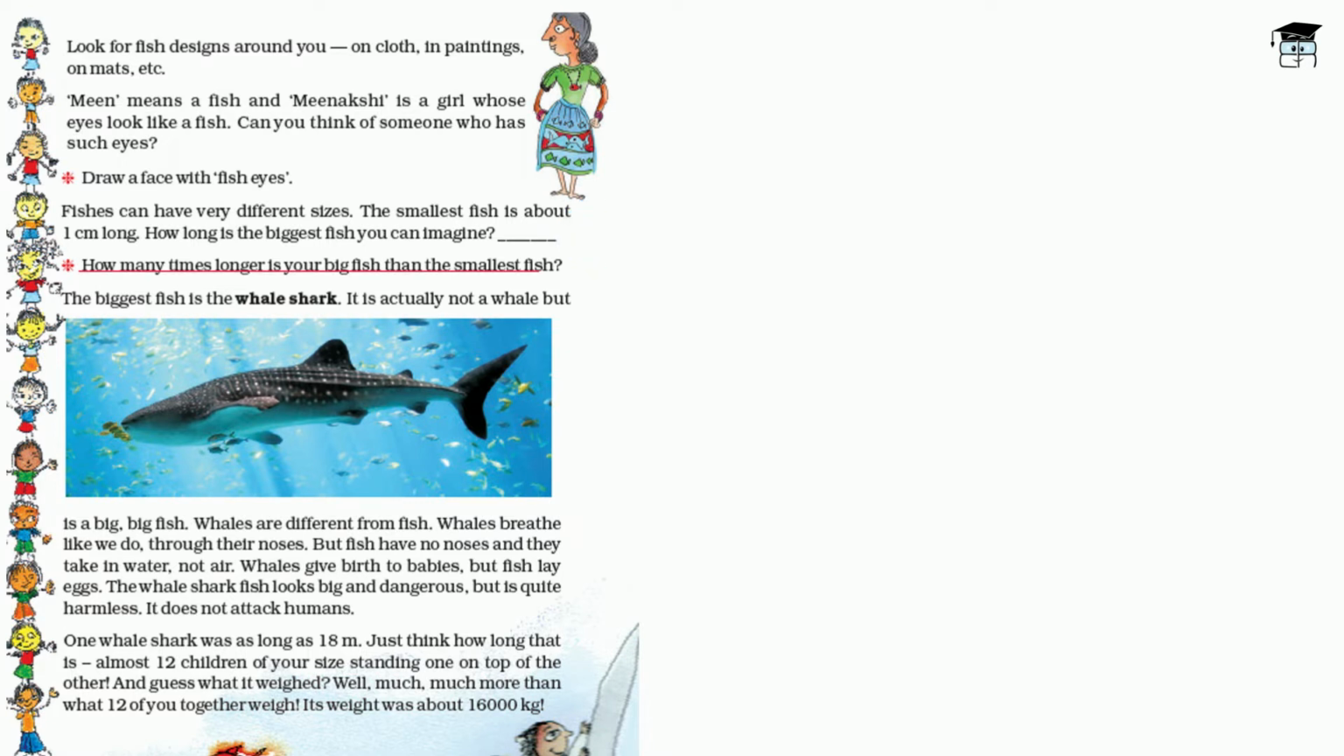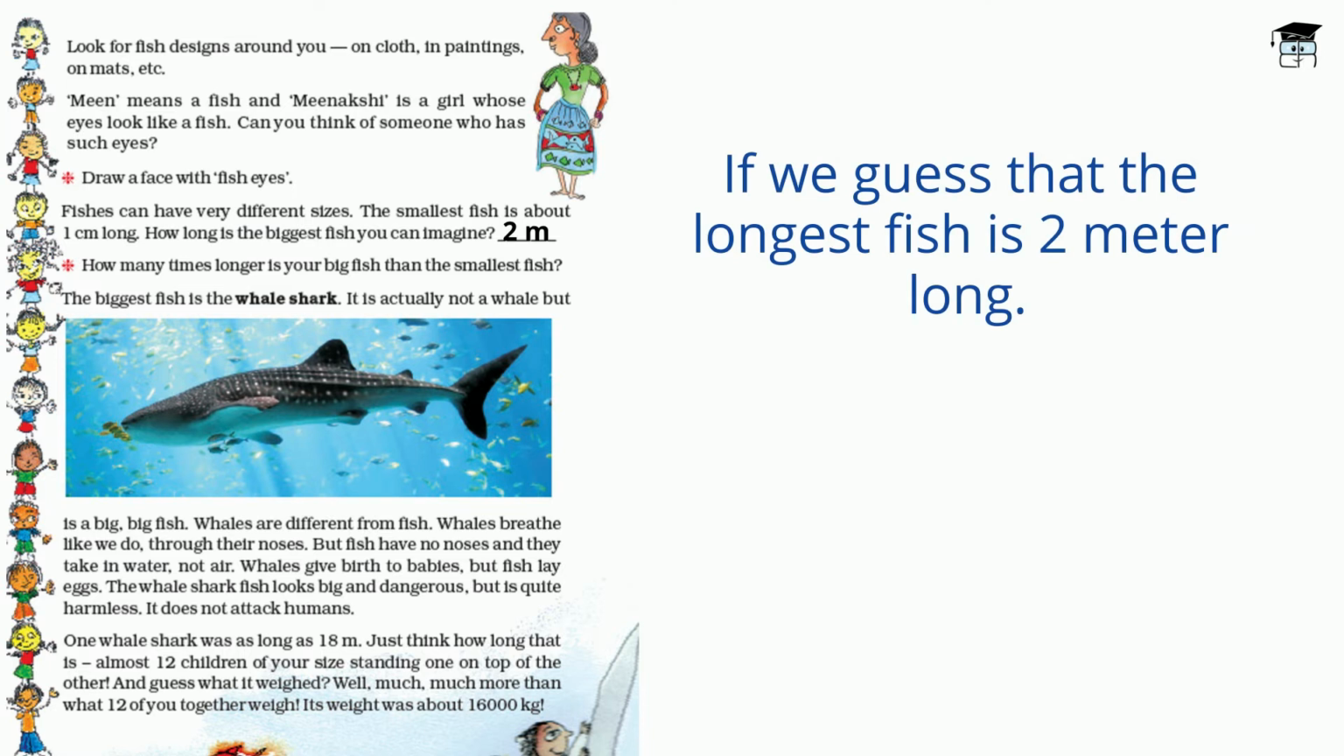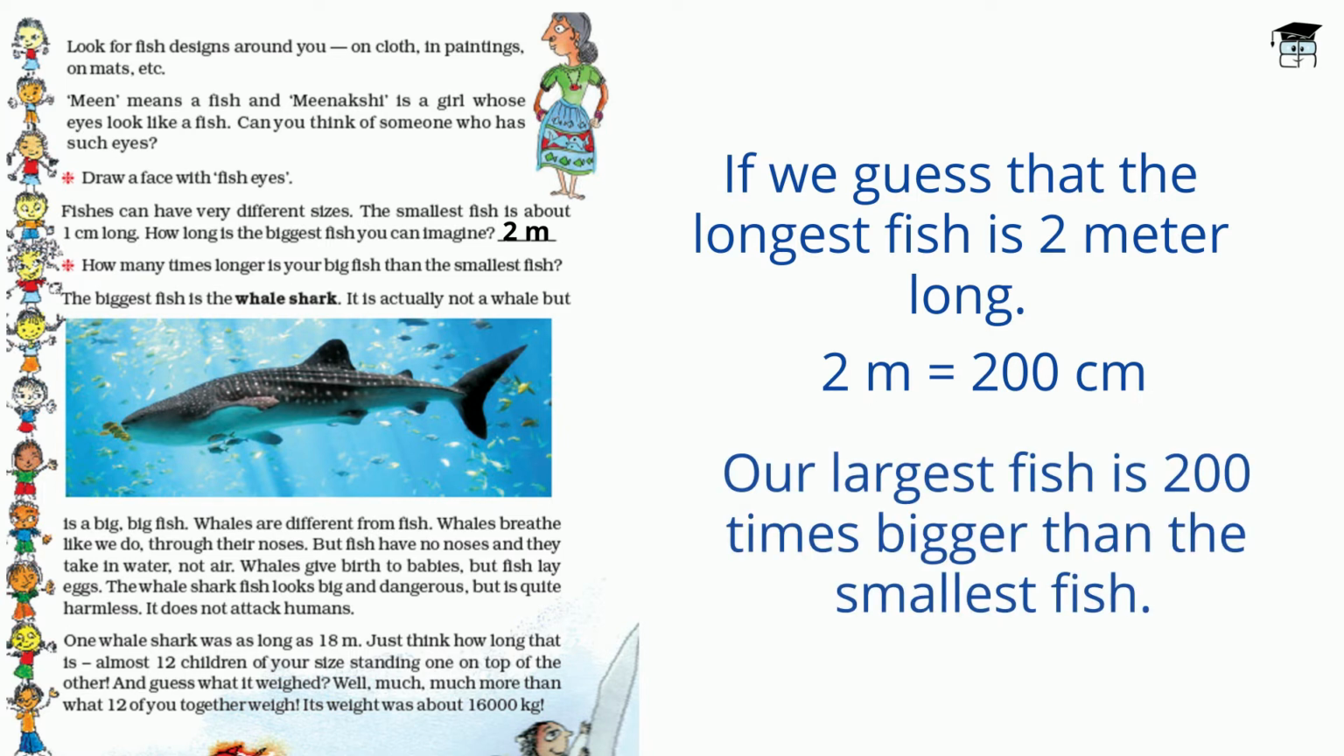How many times longer is your bigger fish than the smaller fish? So if we guess that the longest fish is 2 meter long, then 2 meter is equal to 200 centimeter, and the smallest fish was only 1 centimeter. So our largest fish is 200 times bigger than the smallest fish.